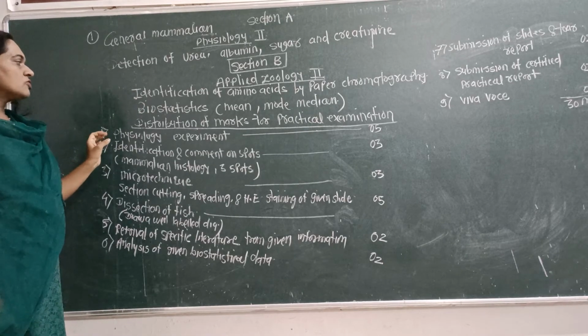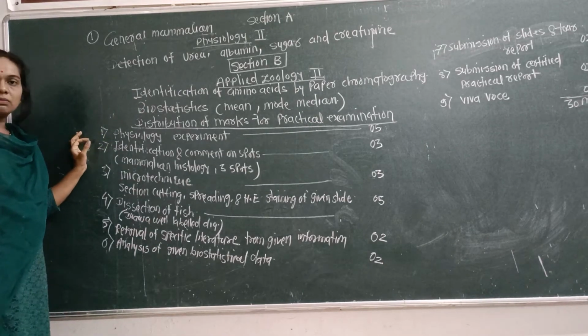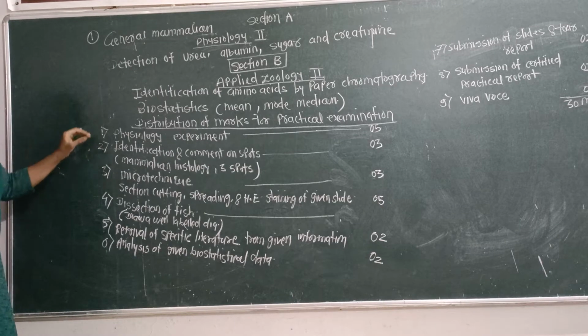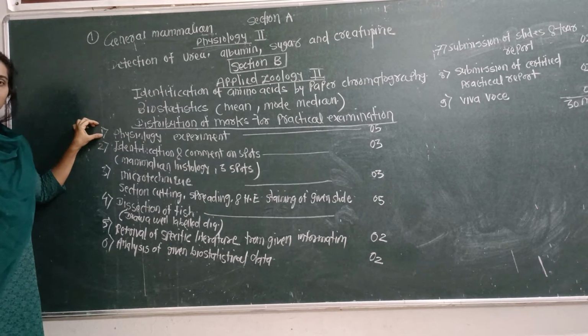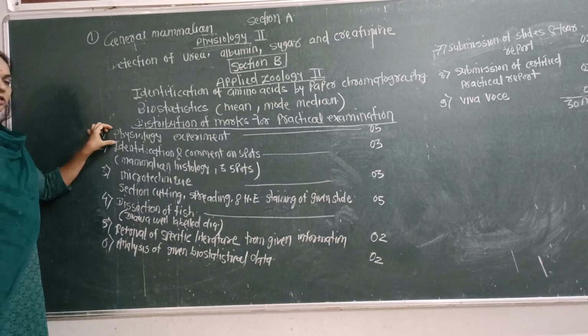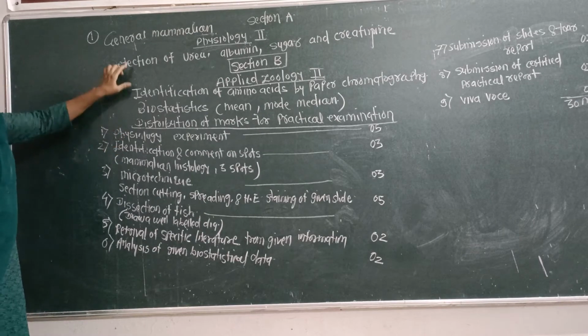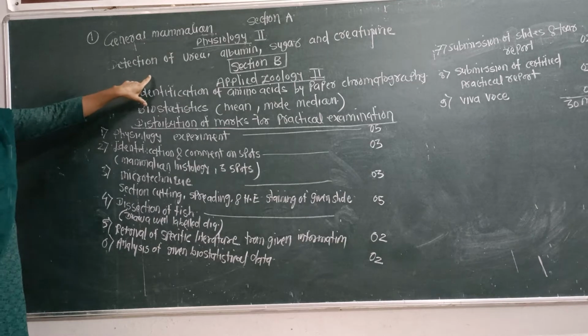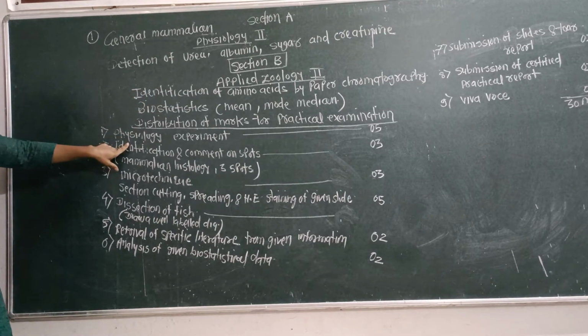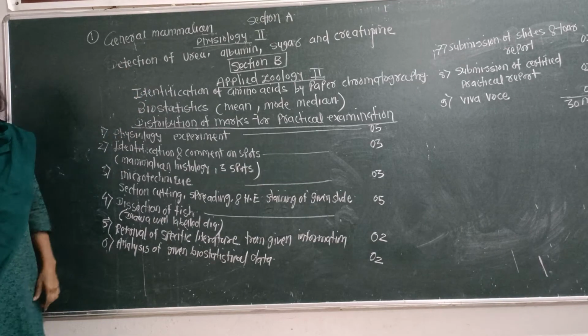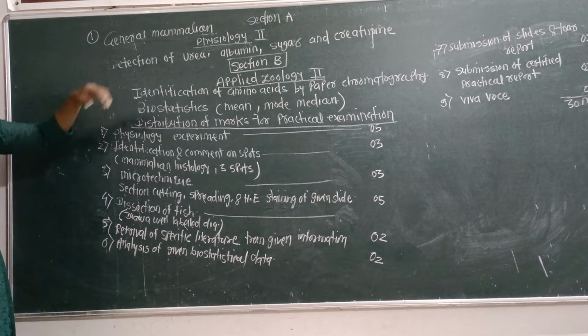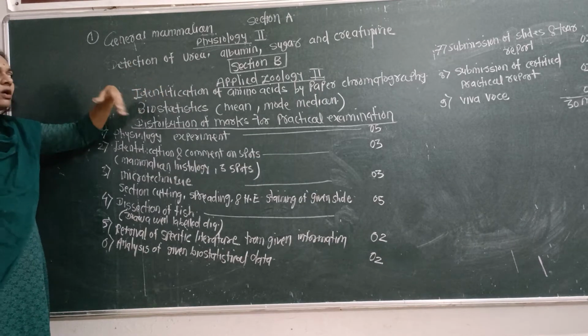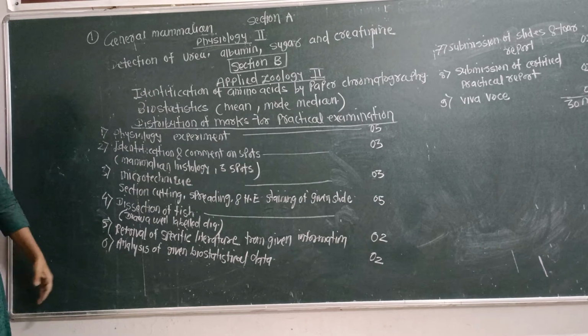Then the marks distribution for the practical. So listen now, you have to focus here. The first experiment is a physiological experiment, and you have to compulsorily perform this experiment, that is detection of urea, albumin, sugar and creatine. Out of these four, any one will be asked in the exam, either urea or albumin or whatever it may be.